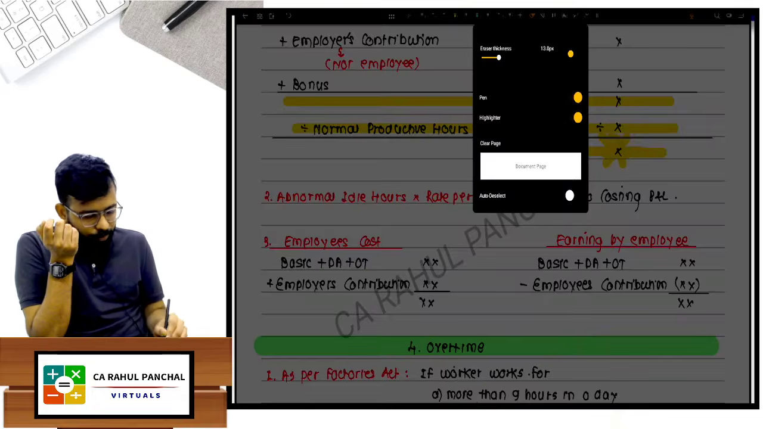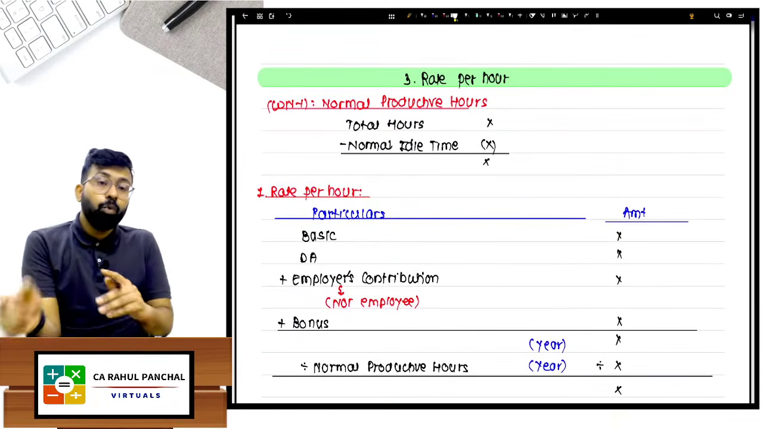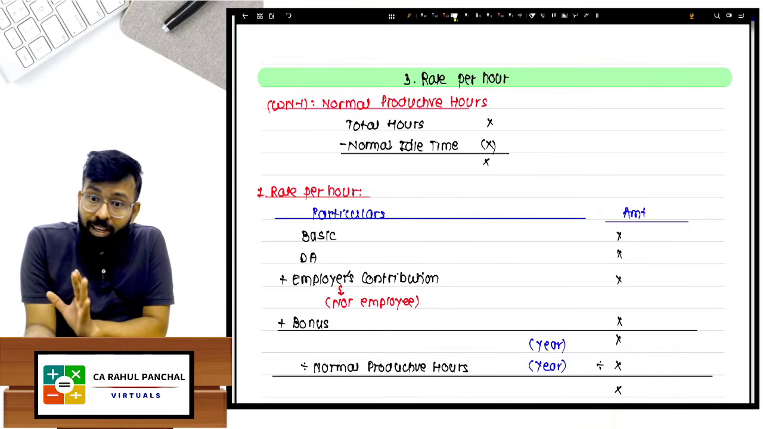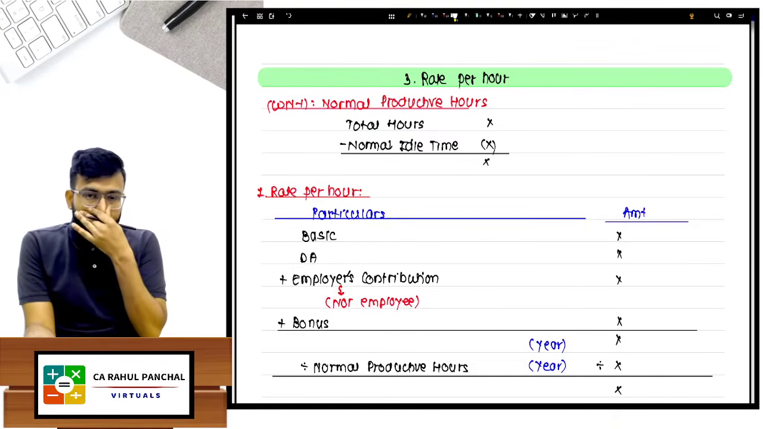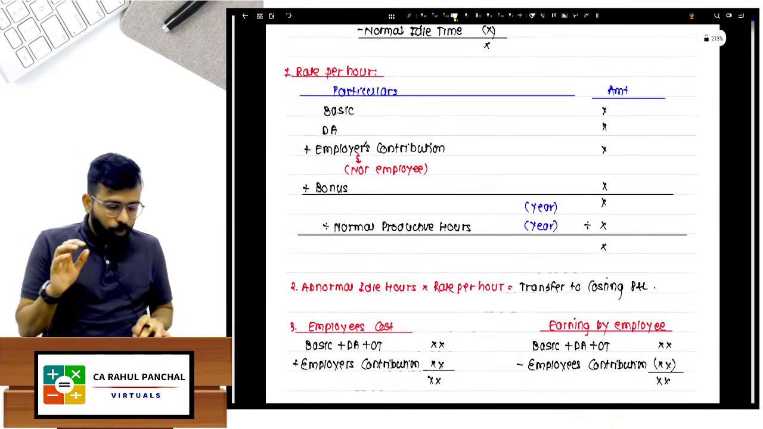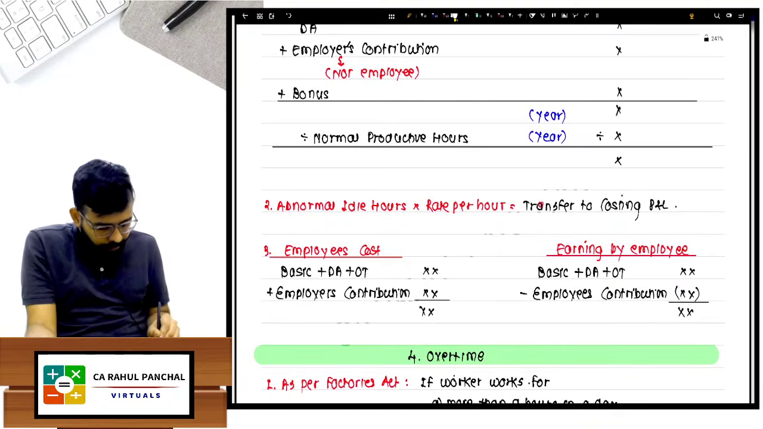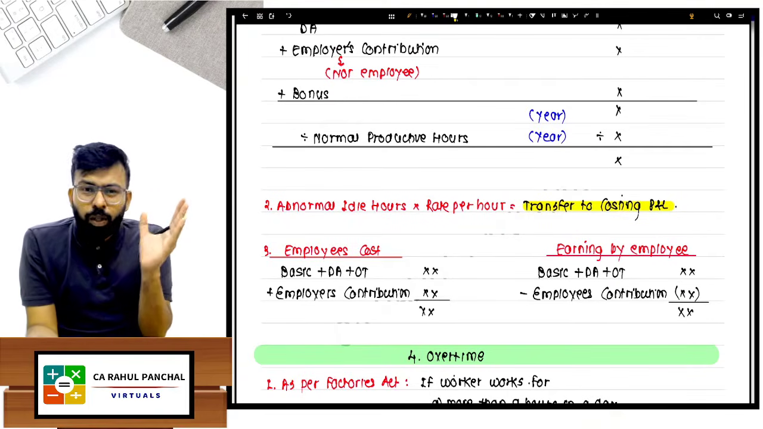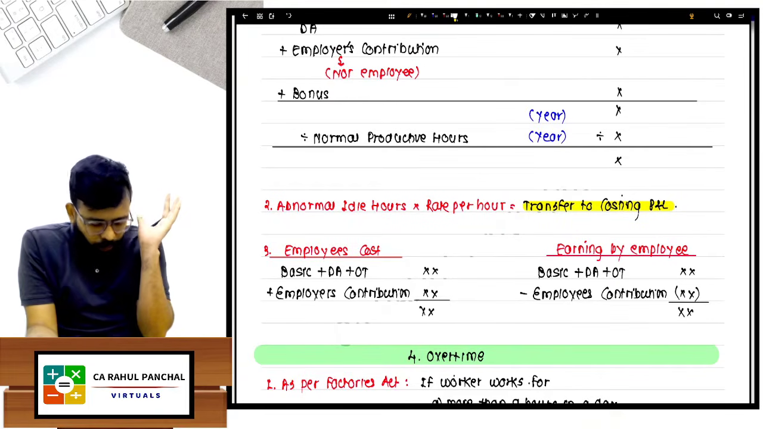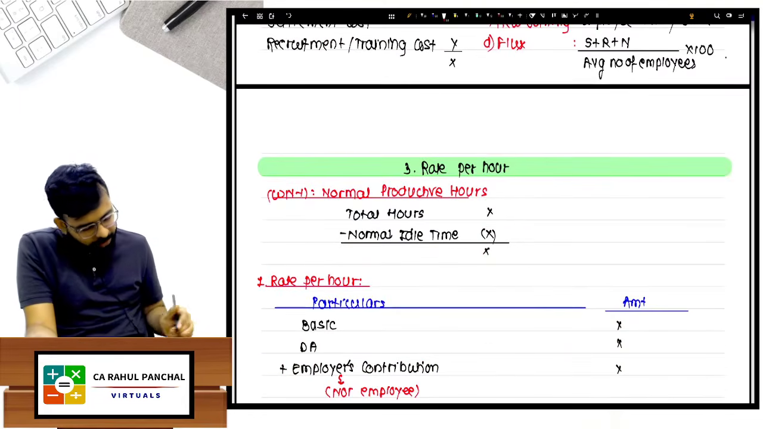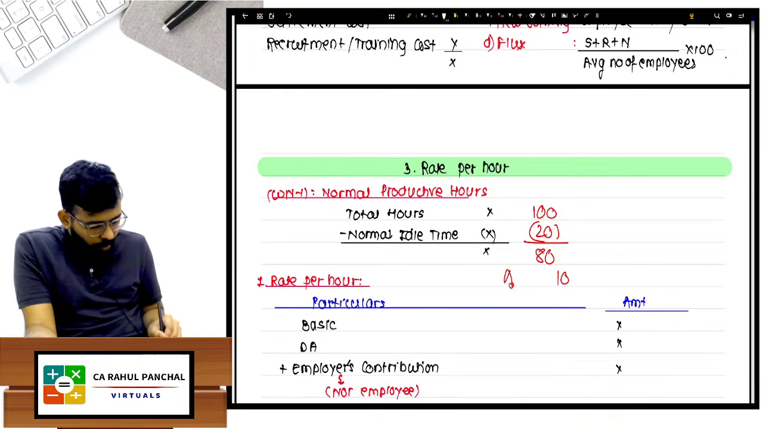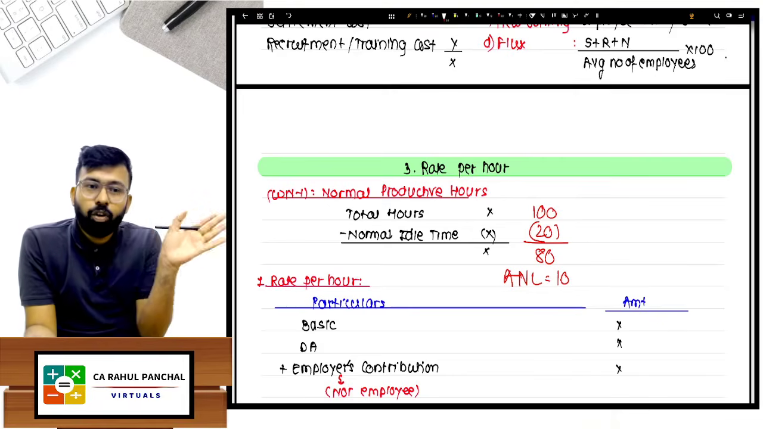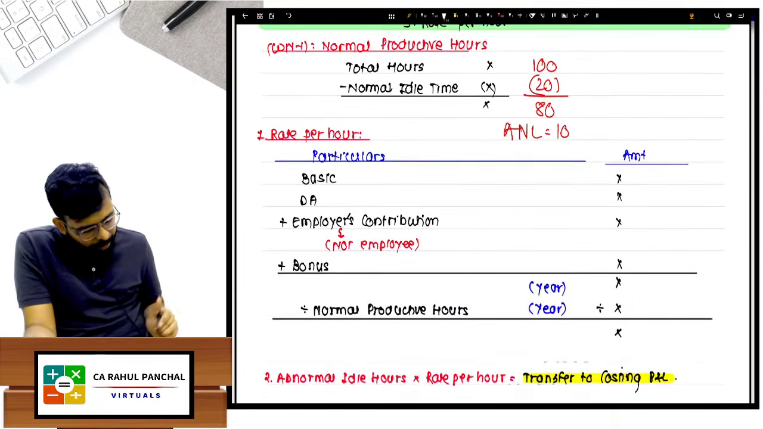Okay, understand, it is given like this. There are abnormal hours. There is one question, a 1 week question. If there are abnormal hours, try to understand. In this case, transfer to costing P&L. Sir, what is this written? Transfer to costing P&L. If it is written like this, out of 100 hours, 20 is normal loss and abnormal hours is 10. This is abnormal loss. The worker was waiting for the job, so this is abnormal. So the division will be by 80 only.